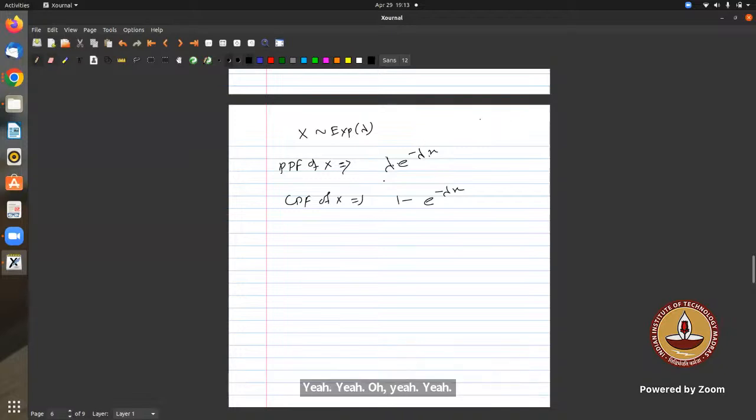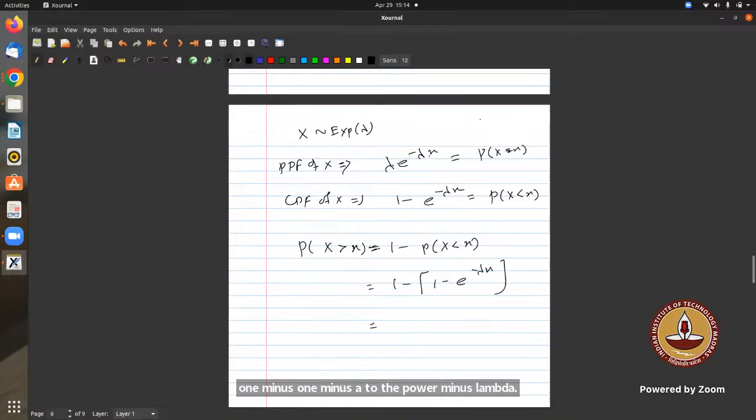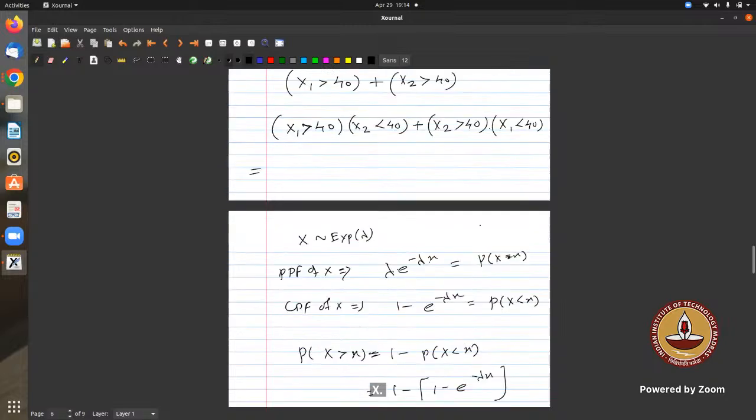So okay, what does this mean? It is the probability that x is less than or equal to x. So if I wanted to find the probability that x is greater than x, it is 1 minus the probability that x is less than or equal to x, right? This is from the properties of probability. So this will become 1 minus (1 minus e to the power minus lambda x), so this becomes what? E to the power minus lambda x, correct? Yes. Fine. So we'll make use of this here.